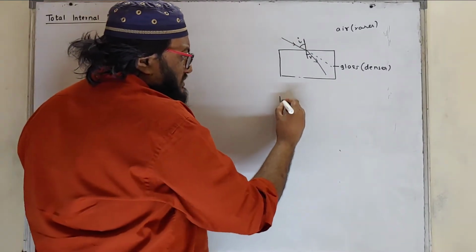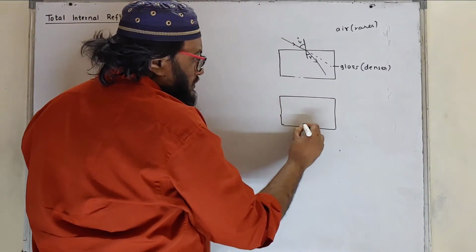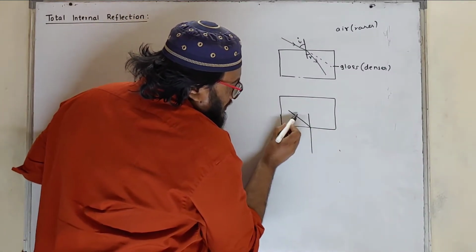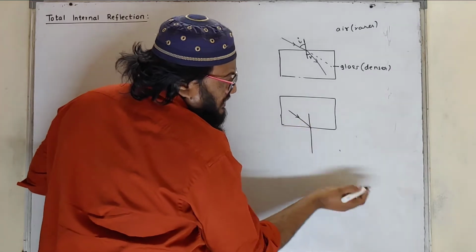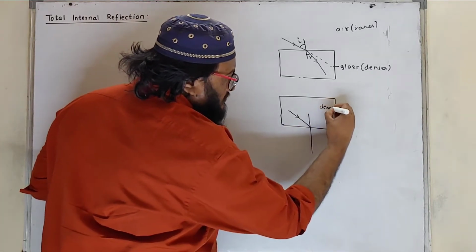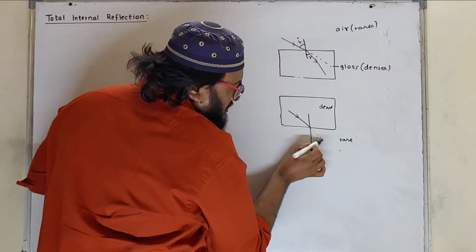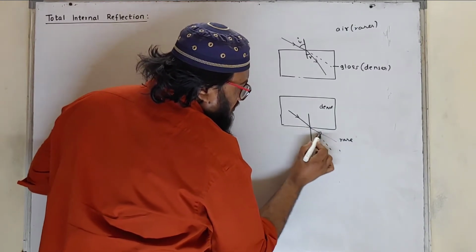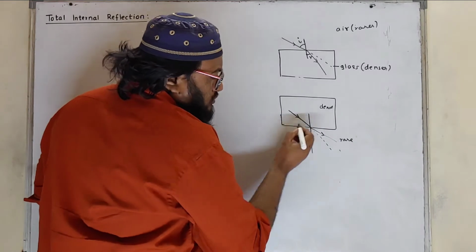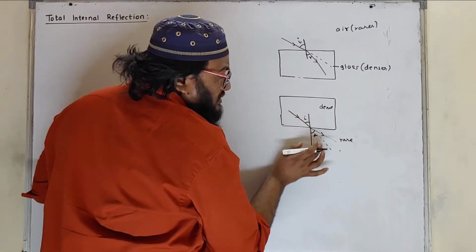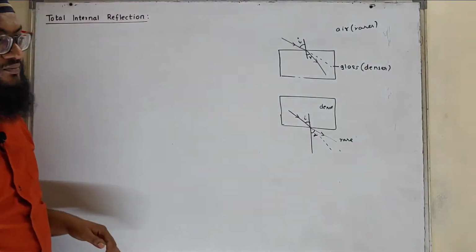Similarly, now this is denser medium, light will enter from here. It will enter from denser to rarer. This is dense and this is rare. So instead of going straight, what will happen? It will move away from the normal. So here in this case, angle of incidence is smaller than angle of refraction.